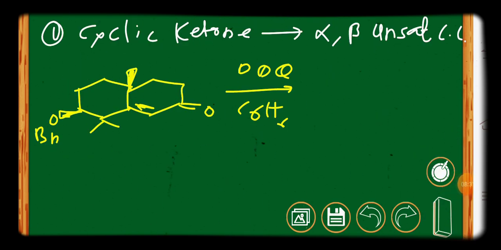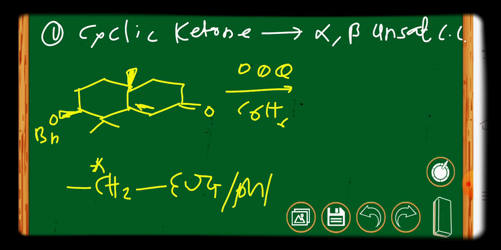Moving toward another application of DDQ: conversion of cyclic ketone to alpha beta unsaturated ketone. So here the example is mentioned. Before going to this, first of all, what is an active position? Whenever the CH2 function is directly attached to any electron withdrawing group, or it may be attached to a phenyl ring, or to an olefinic double bond, in all such cases where the CH2 is present, that is called the active methylene position.